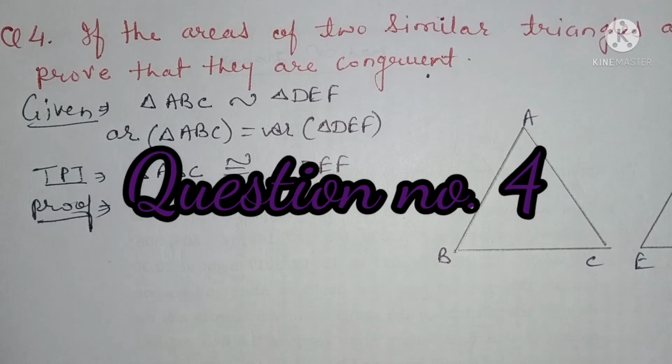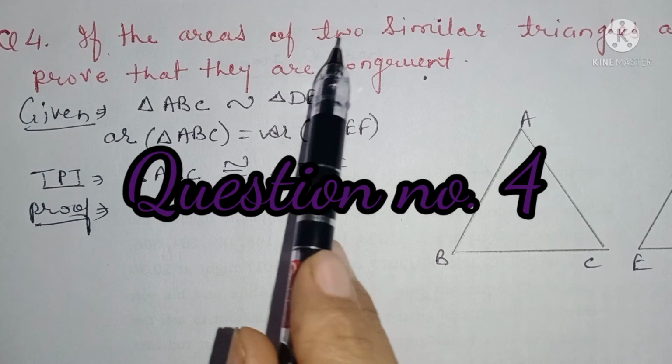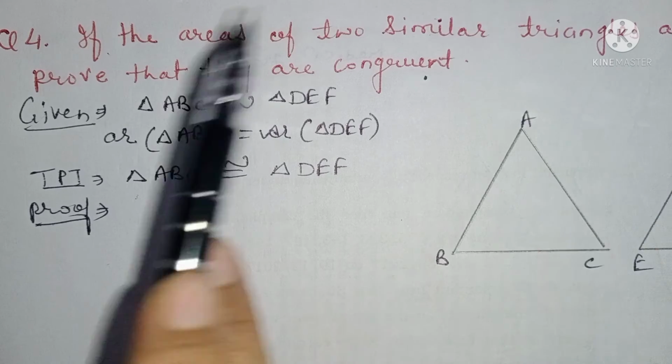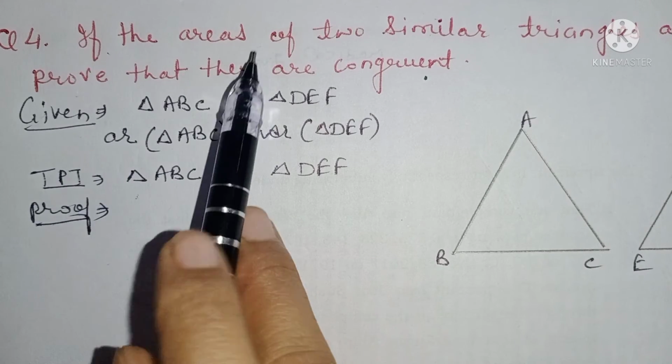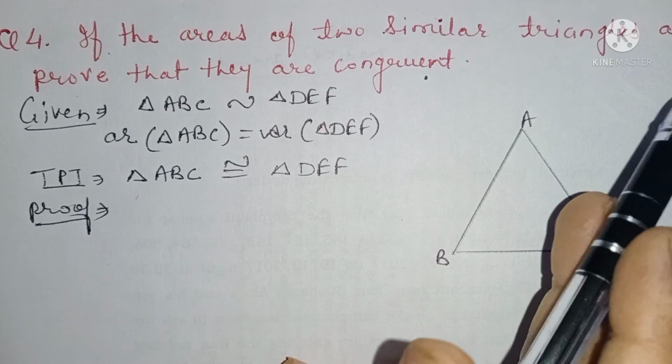Hi student, let's begin with question number 4. If the areas of two similar triangles are equal, prove that they are congruent. What is the question? The question is that the areas of two similar triangles are equal.